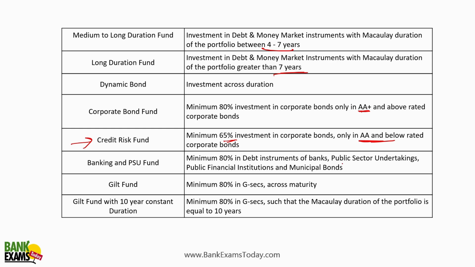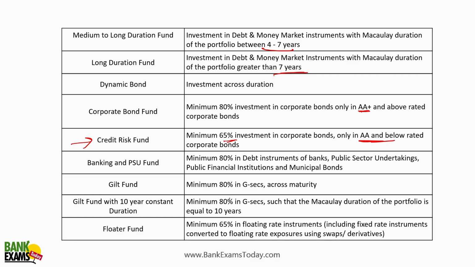Gilt fund with 10-year constant duration: minimum 80% in government securities, with a duration of 10 years, right? Floater fund. I hope you are aware of the floating rate of interest. Under the floater fund, at least 65% of the AUM, assets under management, is invested in floating rate instruments, where the rate of interest moves, right?